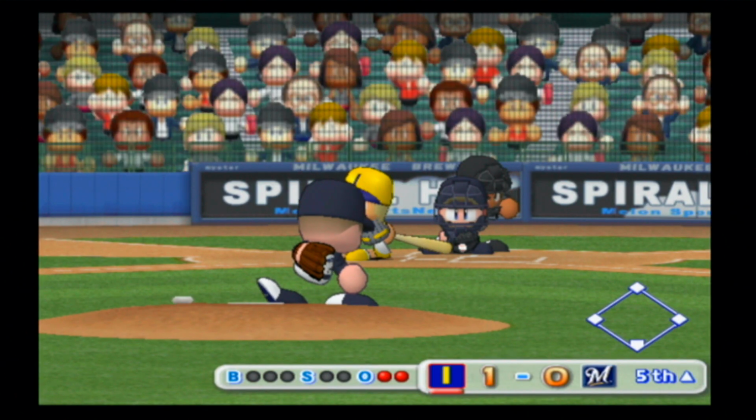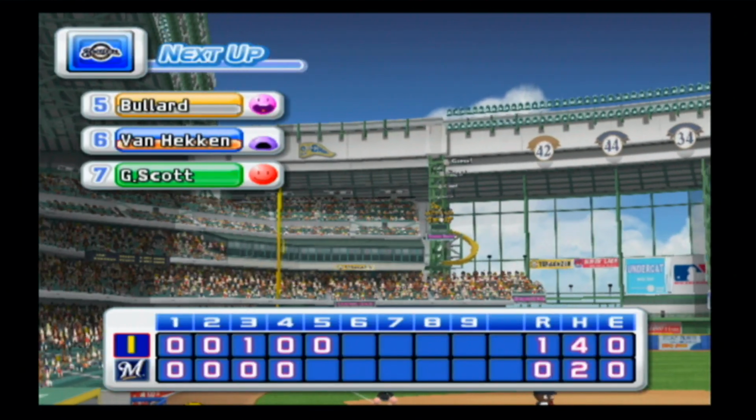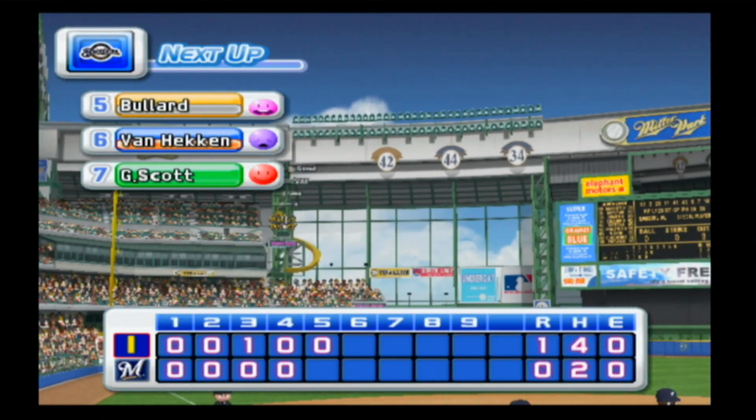We've hit the halfway point. Squirrels still up 1-0. The Brewers will start things off with Bullard at the plate.